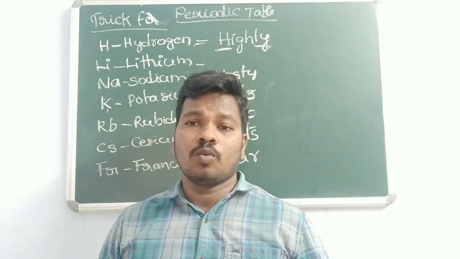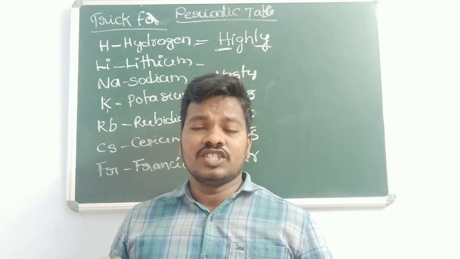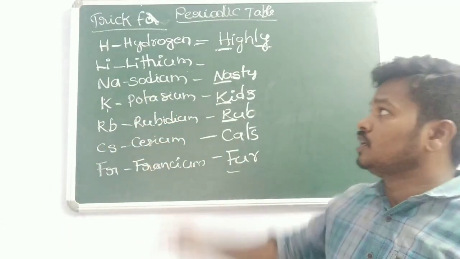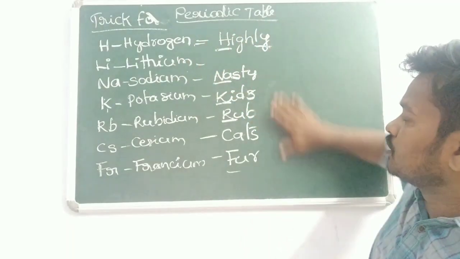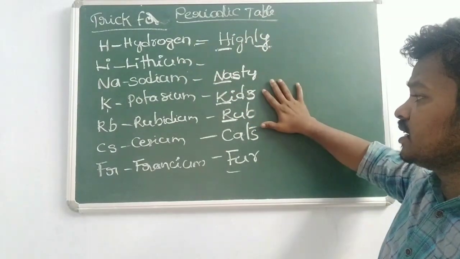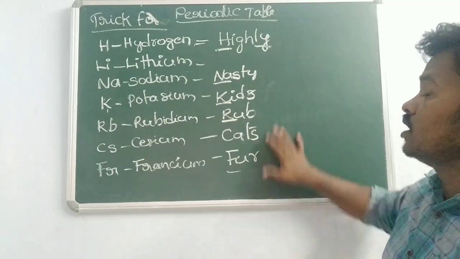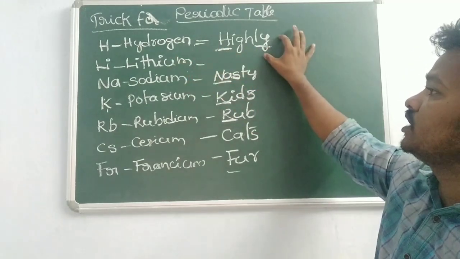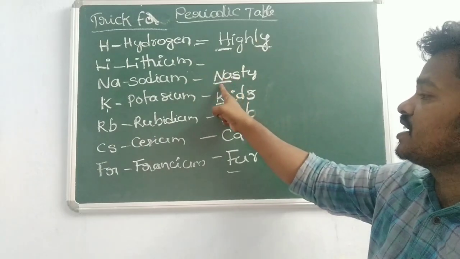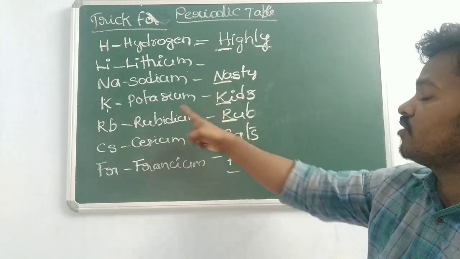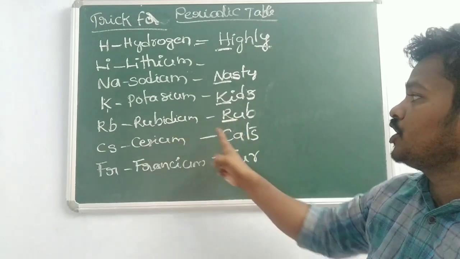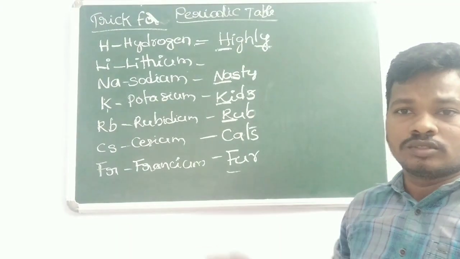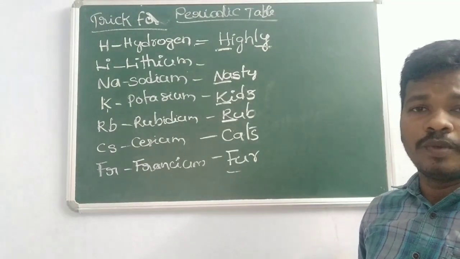See the first group elements, S block: hydrogen, lithium, sodium, potassium, rubidium, cesium, francium. How to remember? Just remember this sentence: Highly nasty kids rub cat's fur. Highly, H stands for hydrogen, Ly for lithium, Nasty, Na stands for sodium, K stands for potassium, Ru stands for rubidium, Ca stands for cesium, Fu stands for francium. So this is for the first group elements.